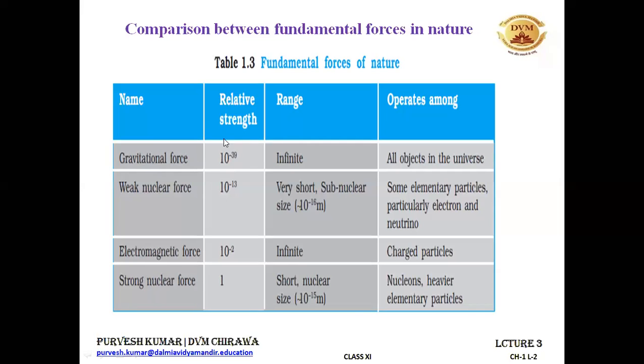You can see in the relative strength that gravitational force is 10 to the power minus 39 times. When you multiply this 1 by 10 to the power minus 39, you get the approximate magnitude for the gravitational force. So the strong nuclear force is the strongest one and gravity is the weakest one.